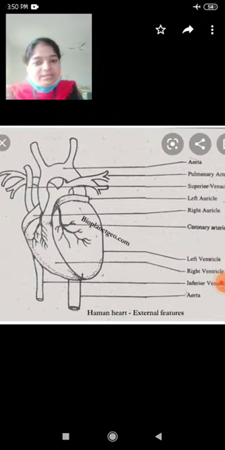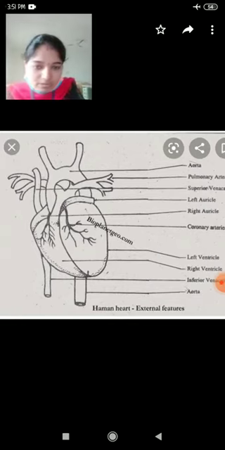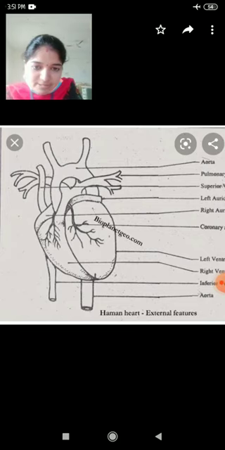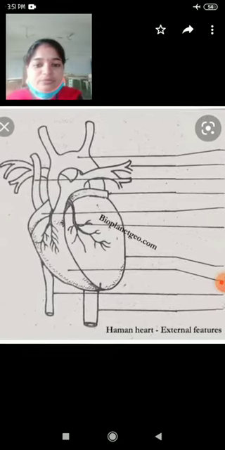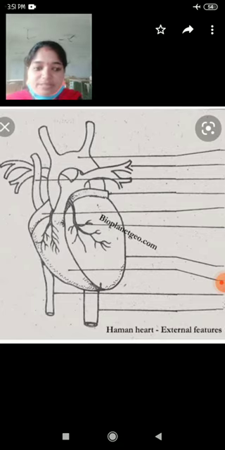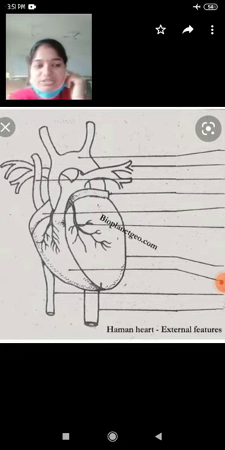The heart has 4 chambers. In the beginning I told you already, mammals have a 4 chambered heart. There are 2 upper chambers and 2 lower chambers.